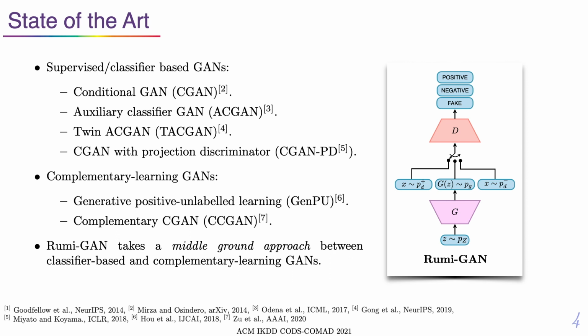In RumiGANs, we take a middle ground approach between these two philosophies. We split the data into positives and negatives, as in the case of complementary learning, but similar to the class conditional GAN approaches, we seek an optimal generator, one that generates samples from the desired positive class.